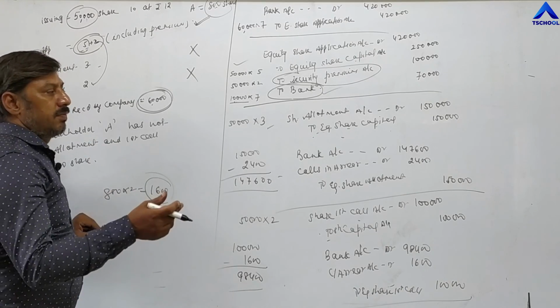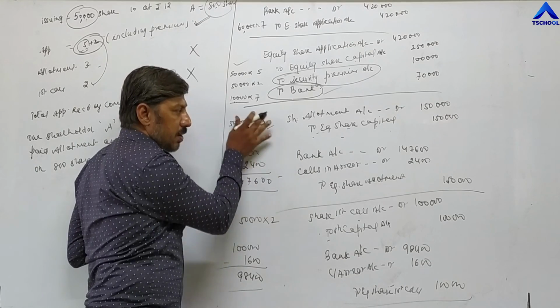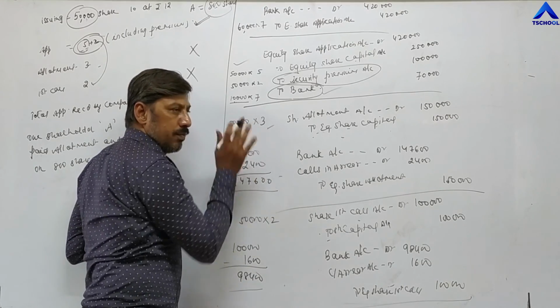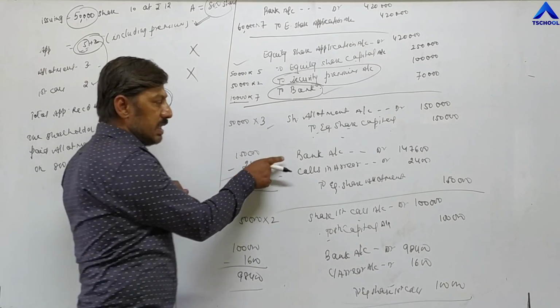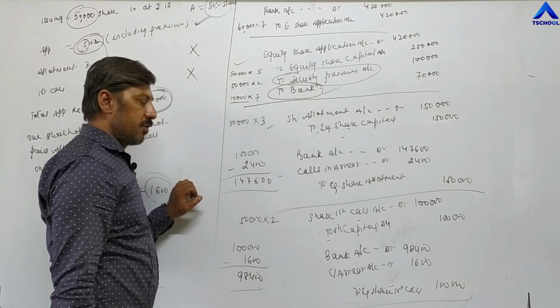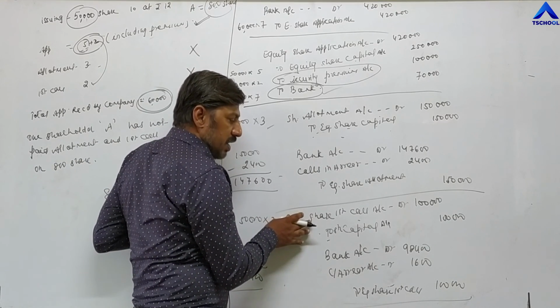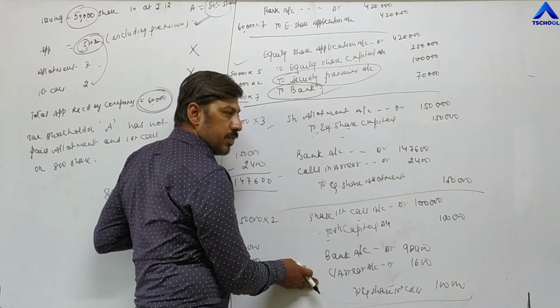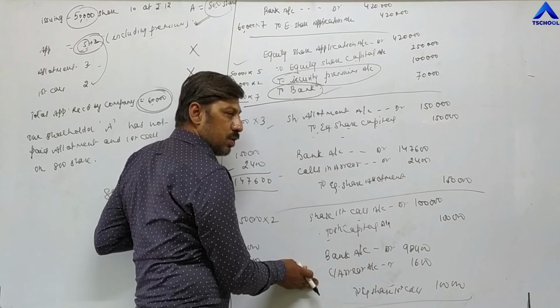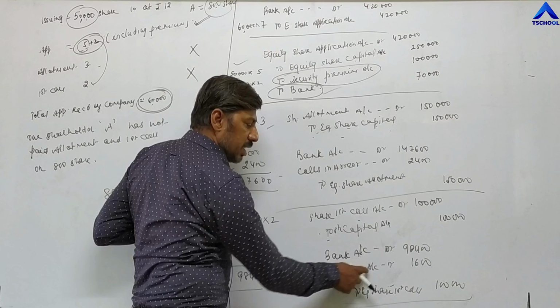But in which entry? Where we are writing bank. For example, in allotment we passed two entries, 1, 2. Where we have written bank, in the second entry, bank account debit, calls in arrear account debit. It will be debited, it is a loss. Now in the first call, again we have passed two entries, 1, 2. Calls in arrear will be shown at the time of bank, means at the time of receiving money, bank account debit, calls in arrear account debit.